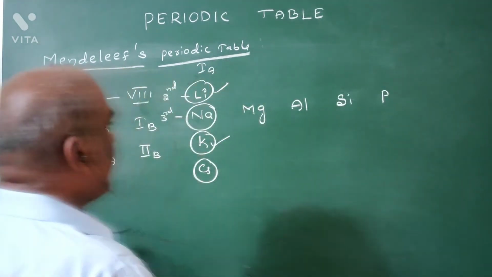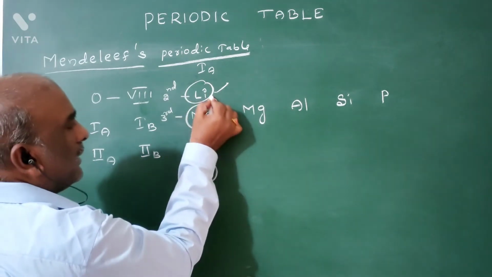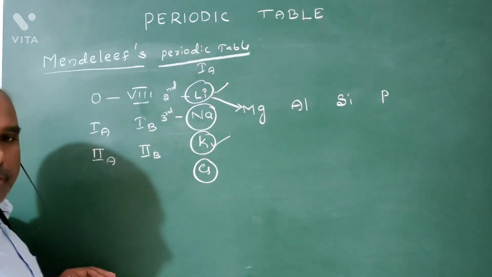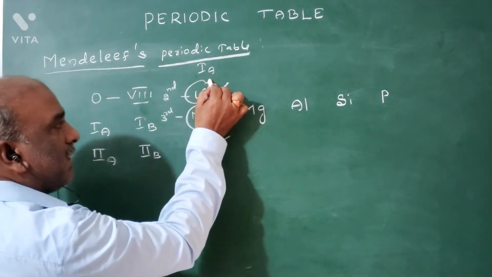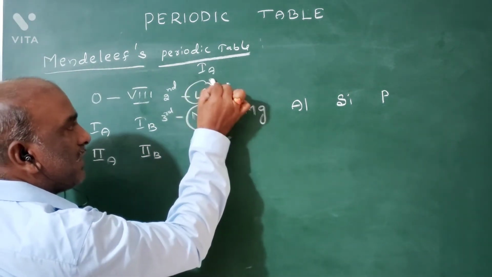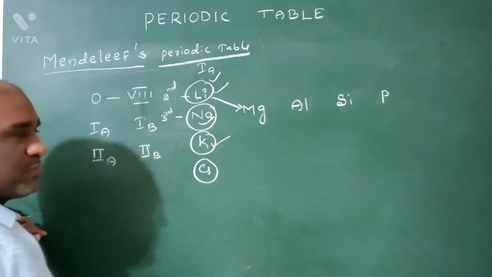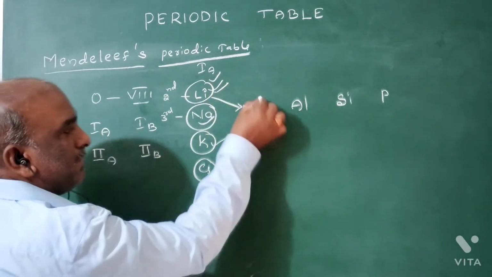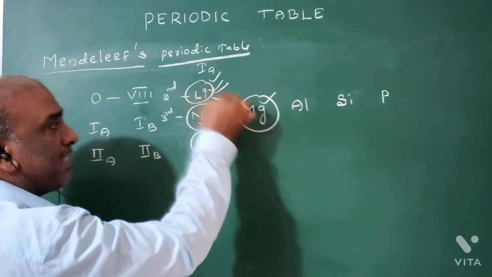Now I am taking lithium. Here lithium is diagonally related with magnesium. Some properties of lithium are similar to the properties of sodium. Some other properties of lithium are similar to the properties of magnesium diagonally.